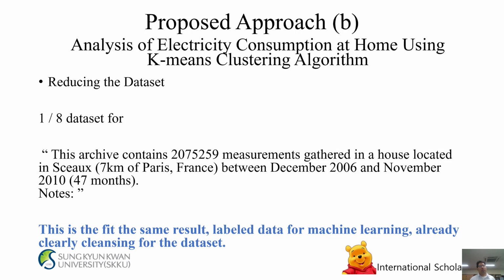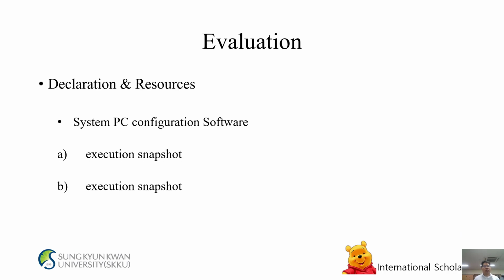The dataset for this archive contains 2,075,259 measurements gathered in a house located seven kilometers from Paris, France, between December 2006 and November 2010, 47 months. Labeled data from the machine learning library is already clean for the dataset. Evaluation, declaration, and resources. System PC configuration software.